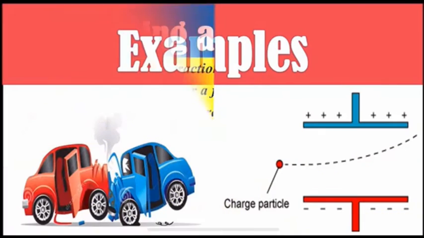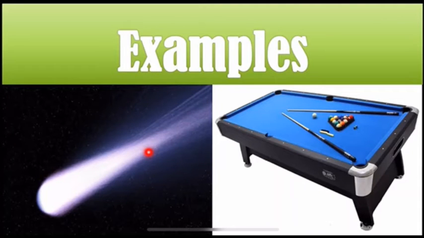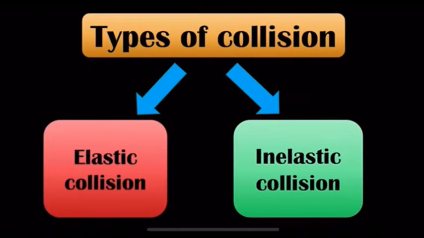The examples of collision are collision of two vehicles, in which there is physical contact, and deflection of a charged particle while passing through an electric or magnetic field. In this type of collision, there is no physical contact. Some more examples are the deflection in the path of a comet on passing near the solar system, and billiard ball collisions. Collisions are of two types: one is elastic collision and second is inelastic collision.